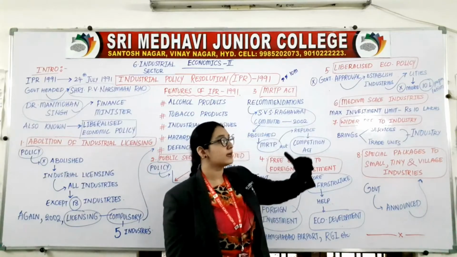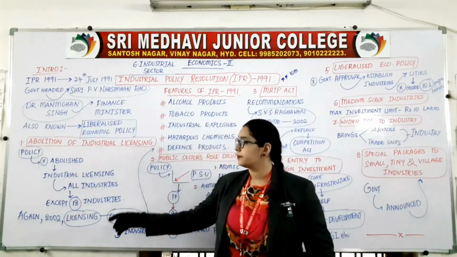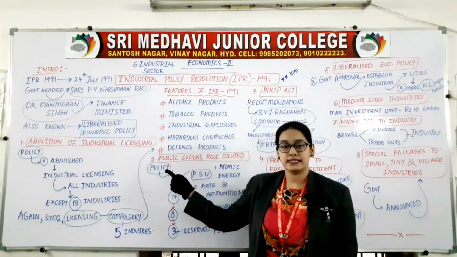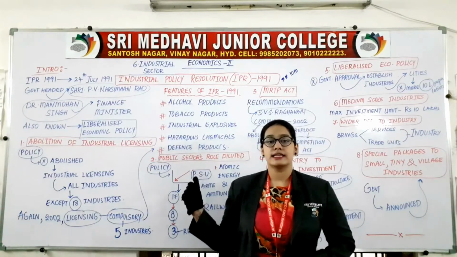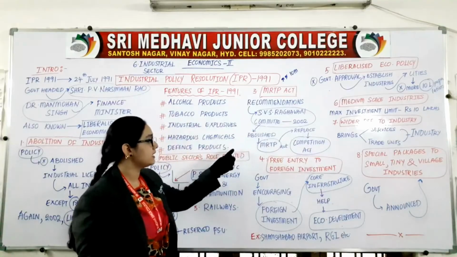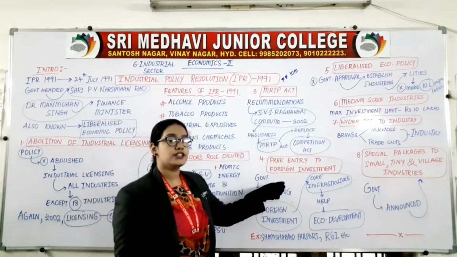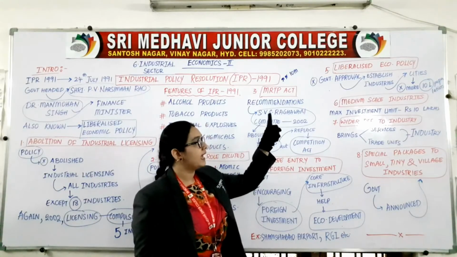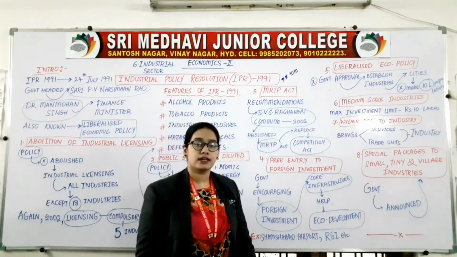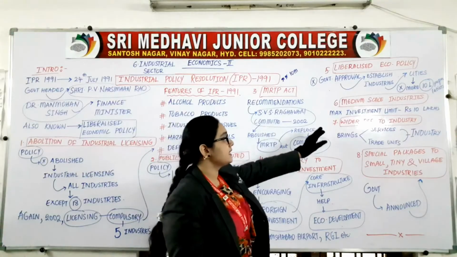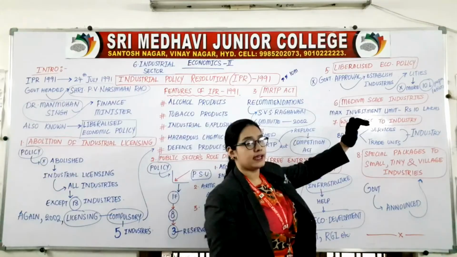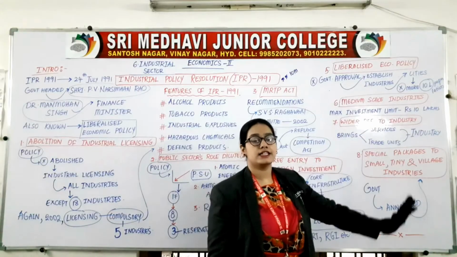Till now how many points are completed? 5 points. Abolition of industrial licensing, public sector role is diluted, MRTP Act, free entry to foreign investment, and the fifth point is liberalized economic policy. Sixth is MSI, medium scale industry.